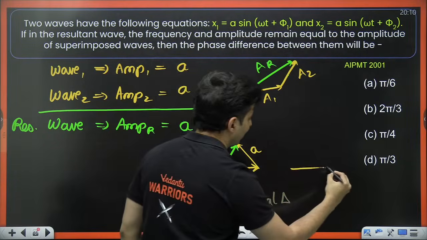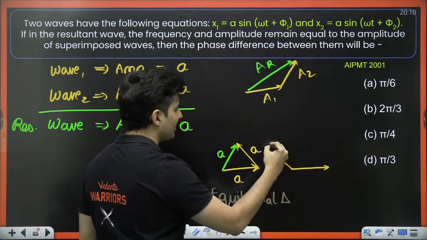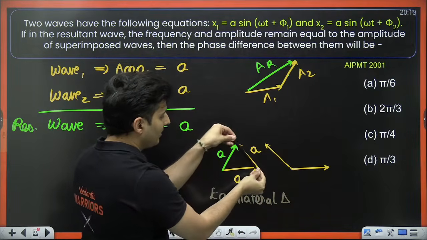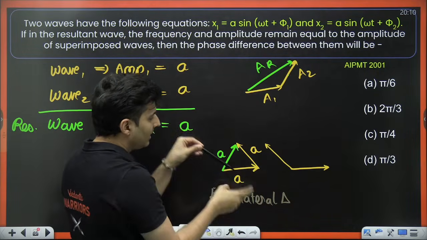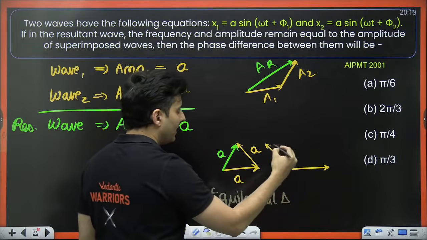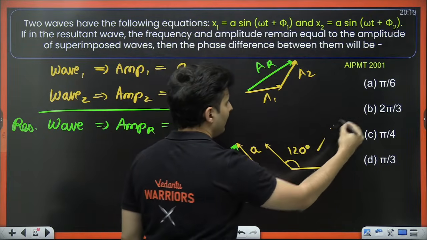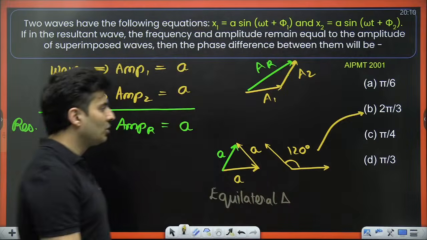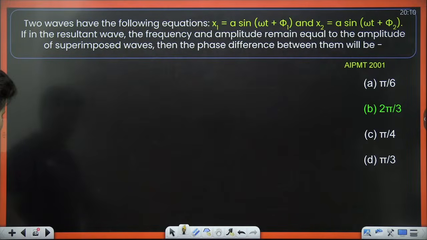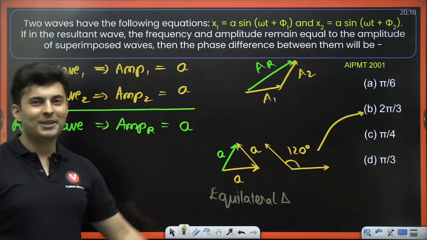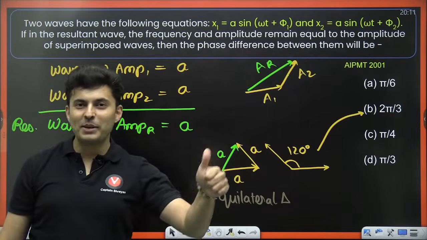You slide the vectors. You take this vector, slide it here till both their tails are joined together. So my dear warriors, now the angle will be 120 degrees. 120 is option B. That should be the correct answer. Yes, that is the correct answer. Understood? Clear? Everybody with me?